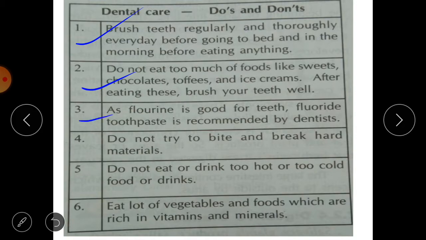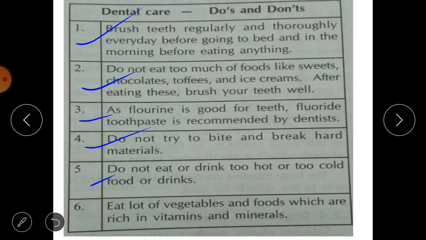Then third one, as fluorine is good for teeth, so doctor also recommends the fluoride toothpaste. Okay, so use fluoride toothpaste to brush your teeth. Then do not try to bite and break hard materials with your teeth, they may damage your teeth. Then do not eat or drink too hot or too cold food or drinks, because they also damage the teeth.